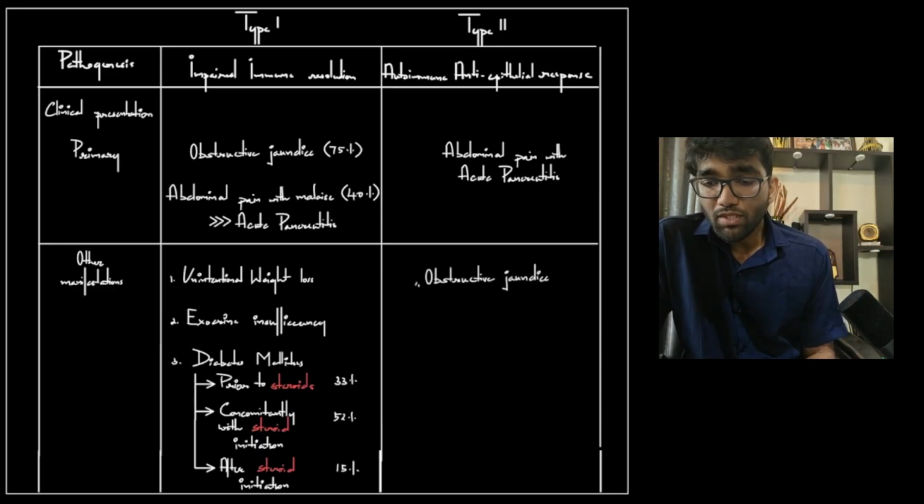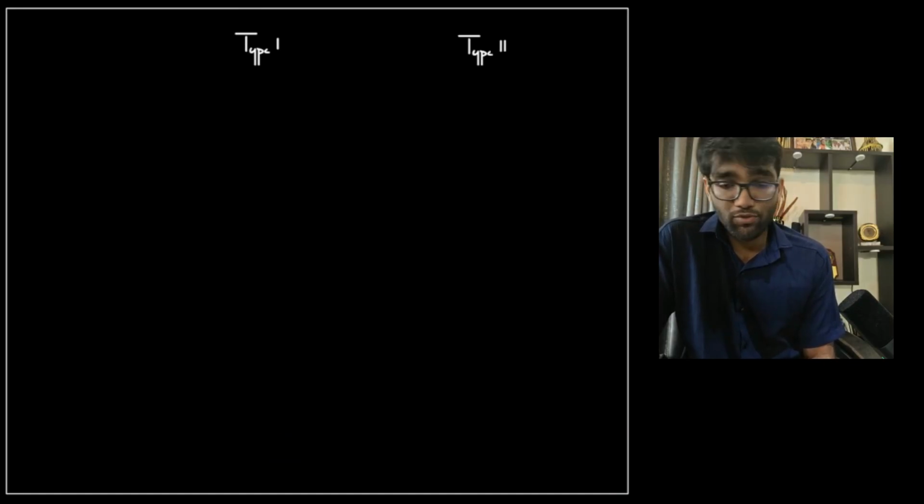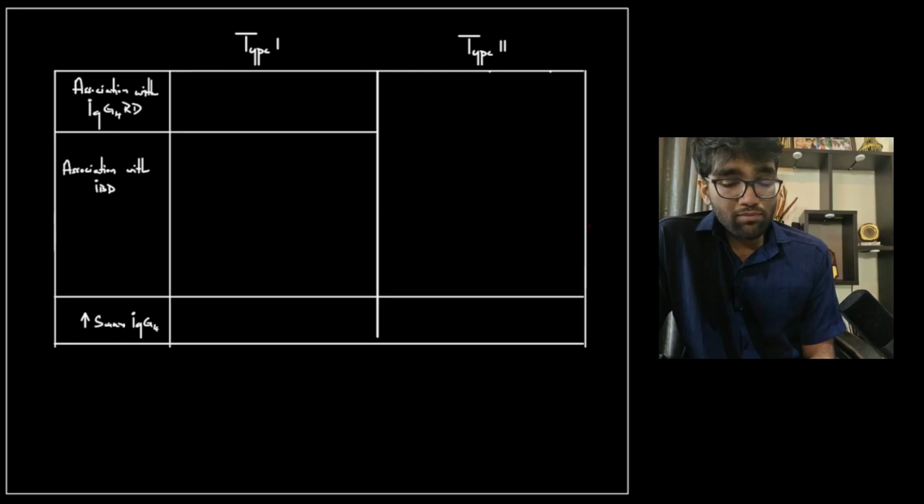Type 2 very rarely presents with obstructive jaundice or exocrine insufficiency or endocrine insufficiency in the form of diabetes mellitus. Type 2 is the one that presents with acute pancreatitis. Type 1 is usually asymptomatic, and when symptomatic presents with obstructive jaundice, much more commonly than abdominal pain. And the abdominal pain, when present, is mild. Okay. Now, the associations are very typical. Type 1 is associated with IgG4 related disease, no doubts about it.